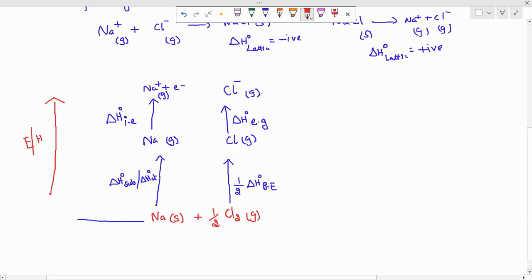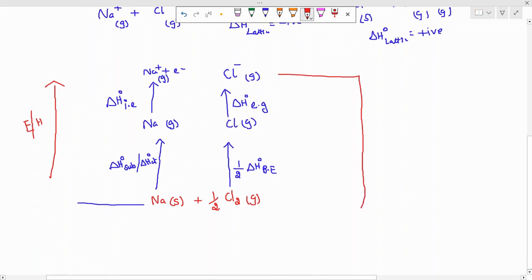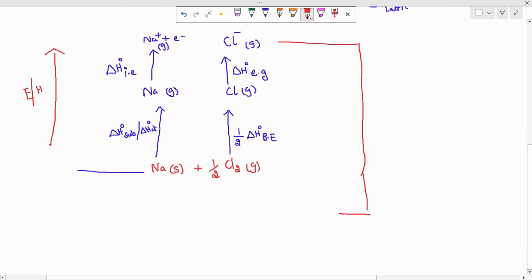Usually NaCl will be in the solid form, right? So the ions go from a higher energy to a lower energy. In that case, NaCl ionic solid will be formed. Look at this. Finally, here Na is sodium solid and chlorine is a molecule in the gaseous state, which forms NaCl.